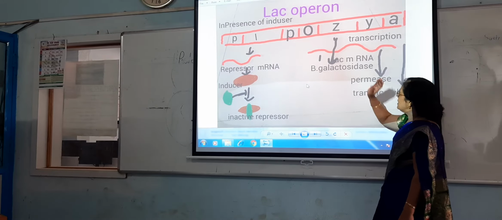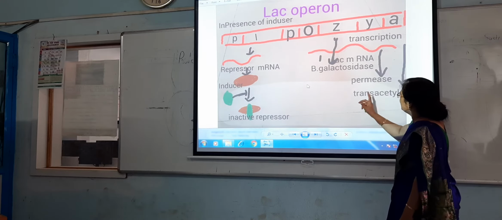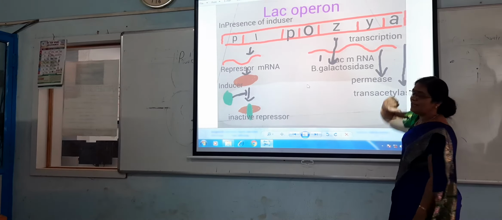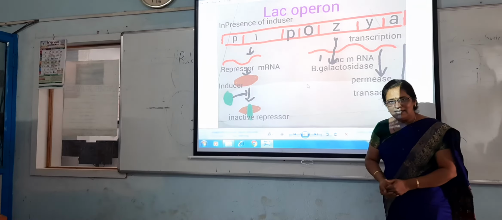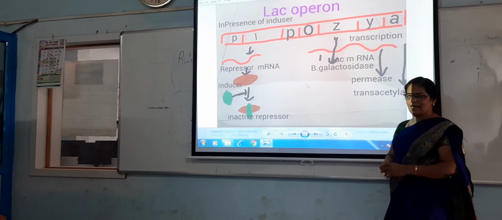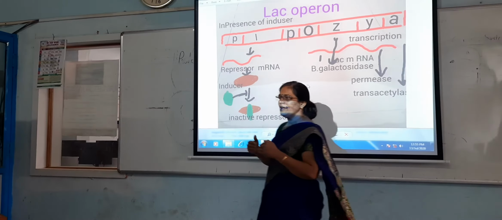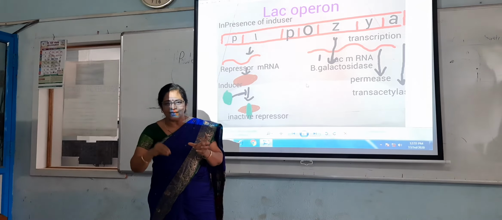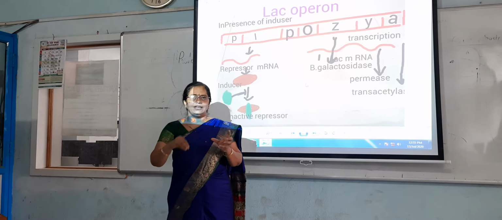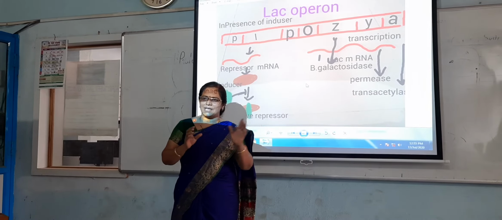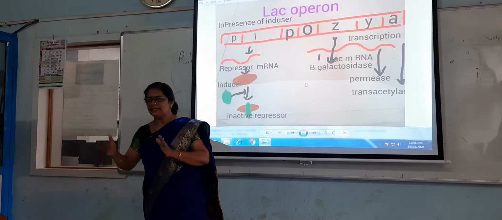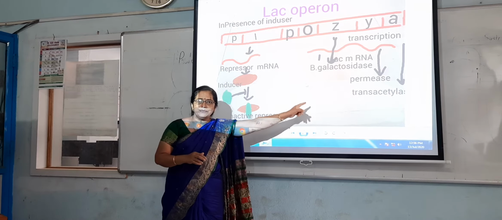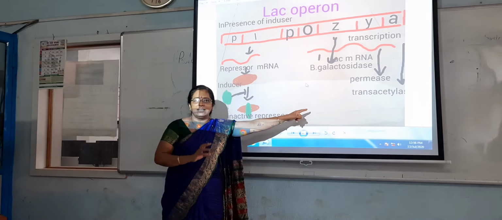The beta galactosidase enzyme is synthesized from the Z gene. Permease enzyme is synthesized from the Y gene and trans-acetylase enzyme is synthesized by the A gene. Like this, the enzymes are synthesized for the digestion of lactic acid, because the Escherichia coli is kept here in the medium which contains the lactic acid, and these enzymes are necessary for the digestion of lactic acid. That's why the enzymes are synthesized in this second case.